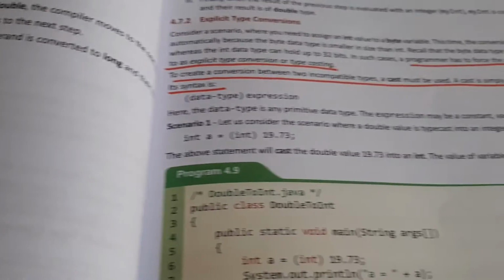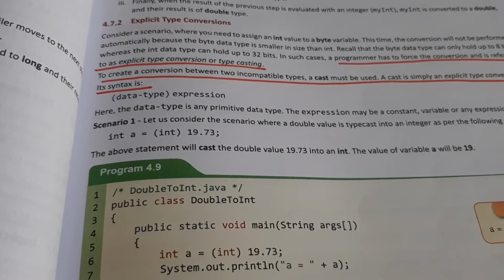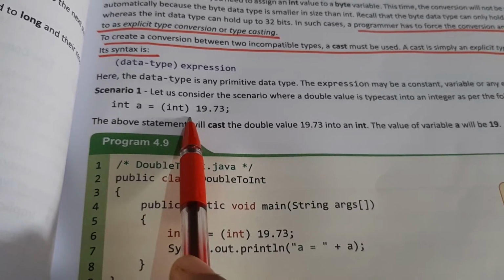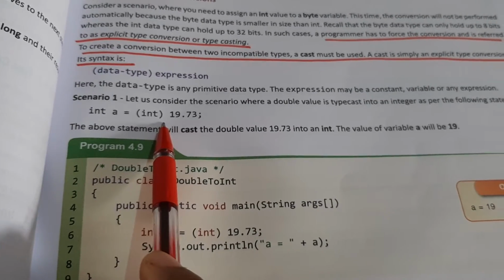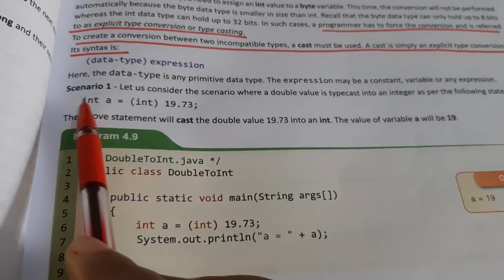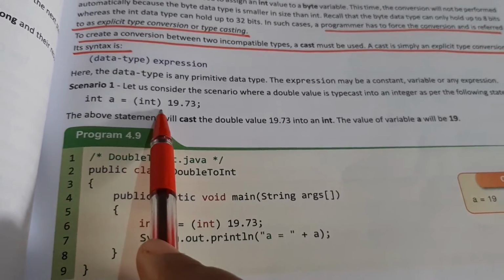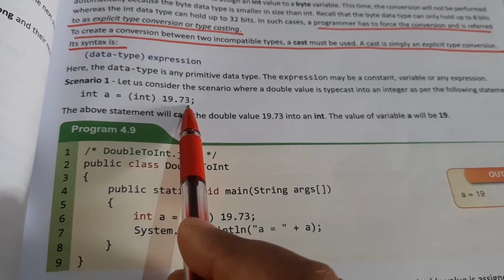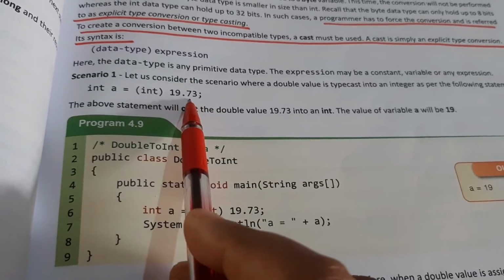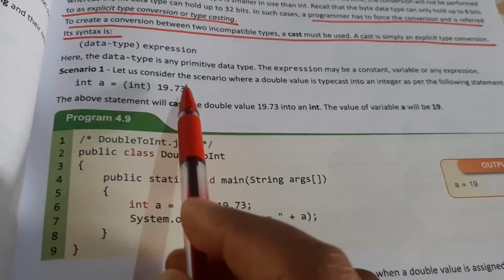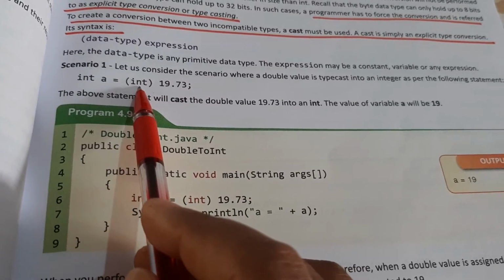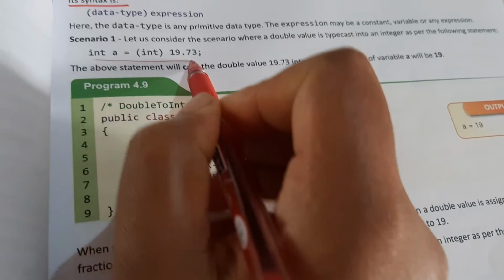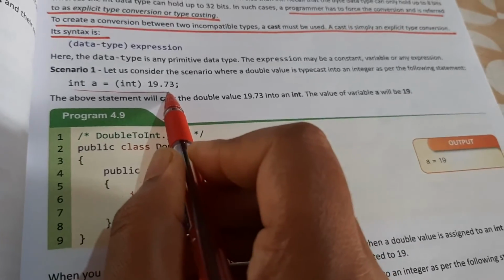And explicit is a forceful conversion. Explicit is a forceful conversion in the sense, suppose the expression is given like this. This kind of conversion is called explicit conversion, where the user is forcefully converting. Now here int a is equal to, suppose the value given is 19.75. The value is given in decimal point, so it is a floating point value. This floating point value, you ultimately want it to be converted to int. So this is how we express it.